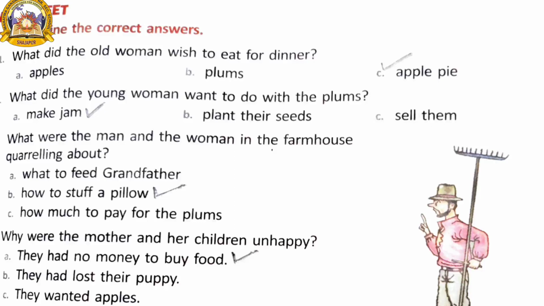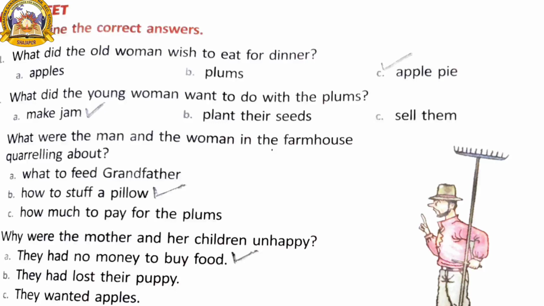What did the young woman want to do with the plums? Make jam. You have to put a right mark on make jam. What were the man and the woman in the farmhouse quarreling about? How to stuff a pillow. So you have to put a right mark on how to stuff a pillow.